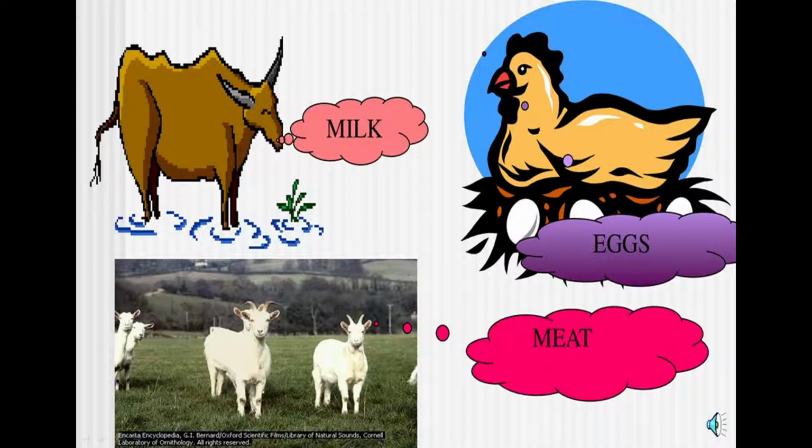Can you see in the picture? Yes, the first picture shows a cow. We get milk from cow. We get meat from lamb, chicken, hen. Okay, and we get egg from hen. So these are the sources of animal food.